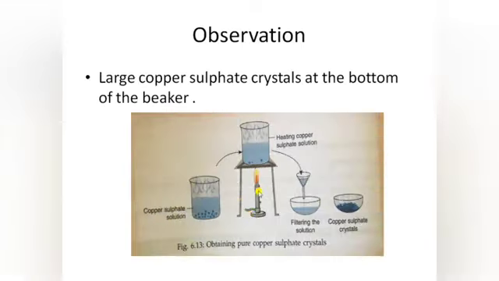As you can see here, first we have to take the water in a beaker, then add a few drops of dilute sulfuric acid. Then heat it on the burner and add the copper sulfate powder into this beaker slowly while stirring continuously, and continue adding the copper sulfate powder till no more powder can be dissolved. After that you have to filter this solution and allow it to cool without disturbing it.